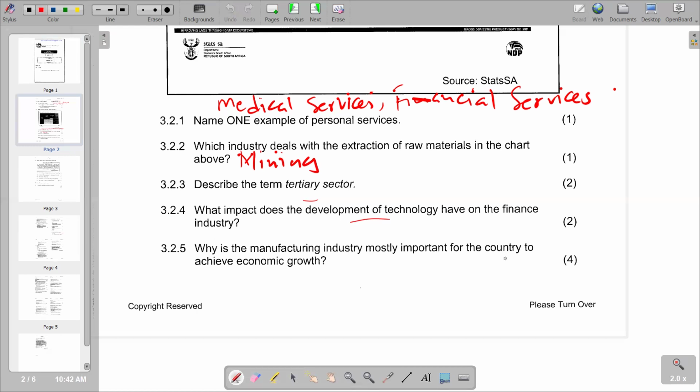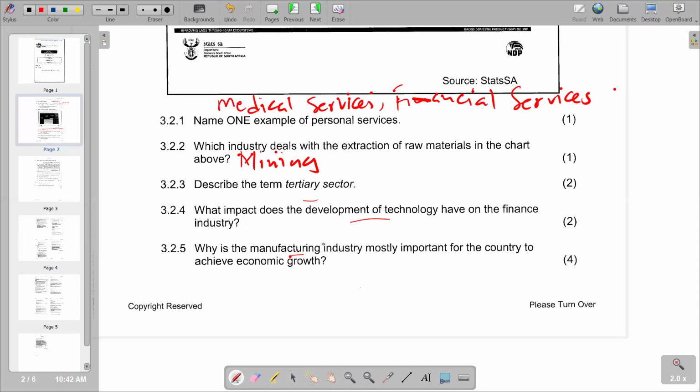3.2.5, why is the manufacturing industry mostly important for the country to achieve economic growth? So remember, the manufacturing industry is the one that is in the center stage in terms of the total value of goods that are being produced in the economy. And remember, economic growth is measured by the increase in the value of goods that are being produced in the country from one period to the other.